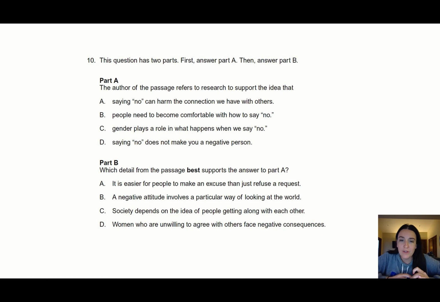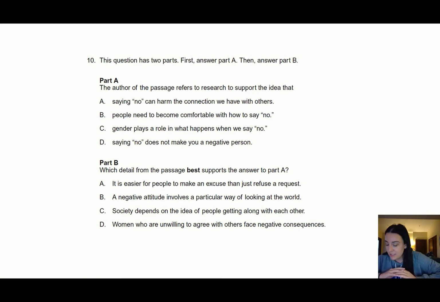All right, this is another one of those return to the text questions. So it says, this question has two parts. First answer part A, then answer part B. The author of the passage refers to research to support the idea that A, saying no can harm the connection we have with others. B, people need to become comfortable with how to say no. C, gender plays a role in what happens when we say no. Or D, saying no does not make you a negative person.